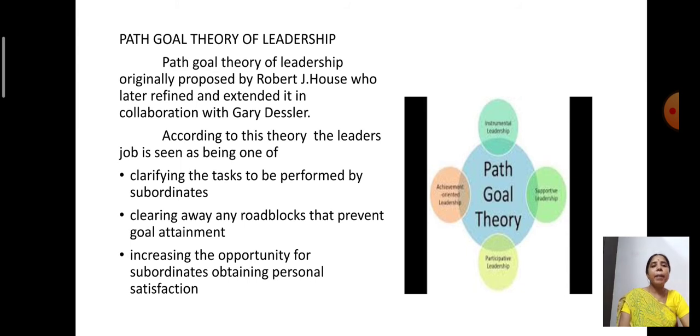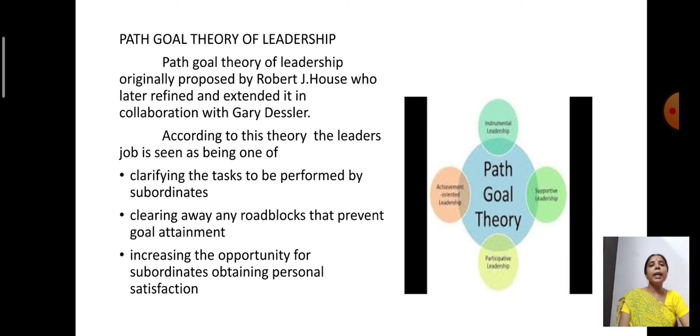Now, the first path to be laid down is specifying the tasks that are to be performed by the subordinates. Which person has to do which task, or which person has to do which work. That work should be assigned properly to the subordinates. So, that is the first path to be laid down by the superior or the leader.